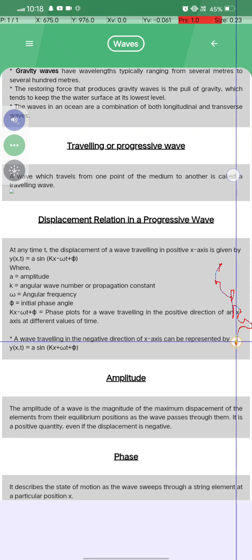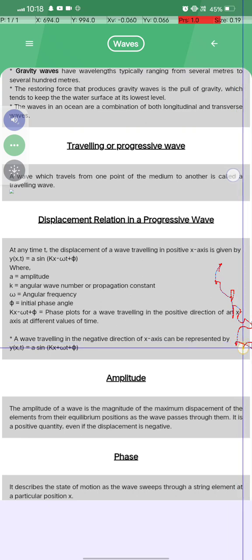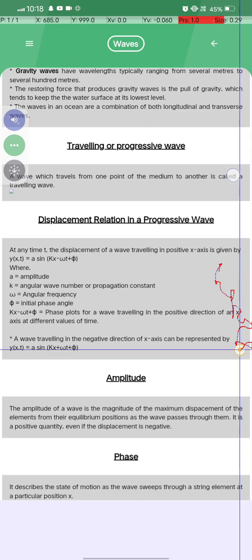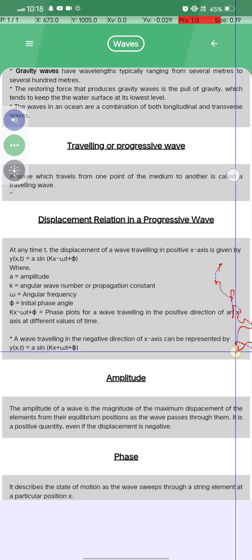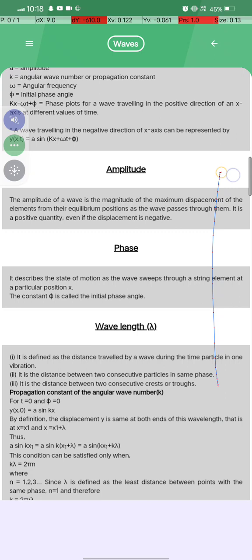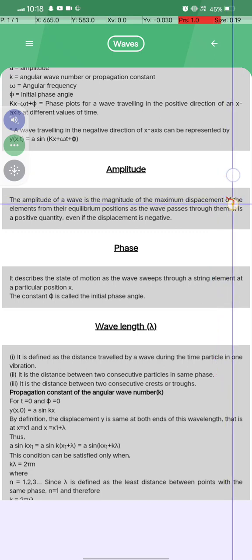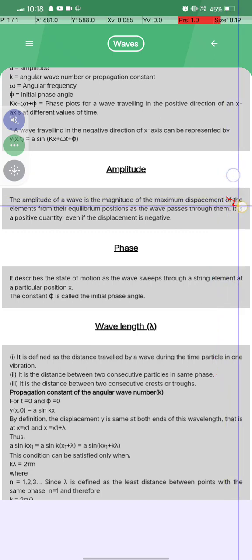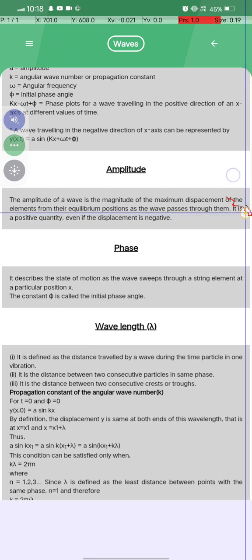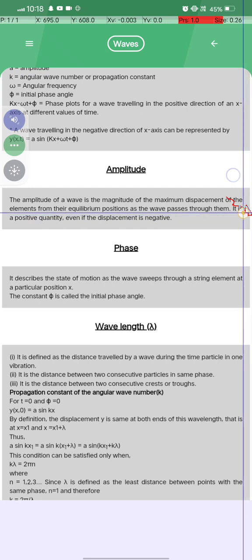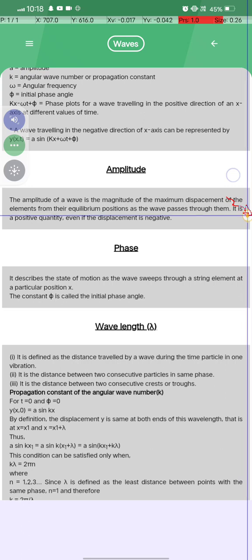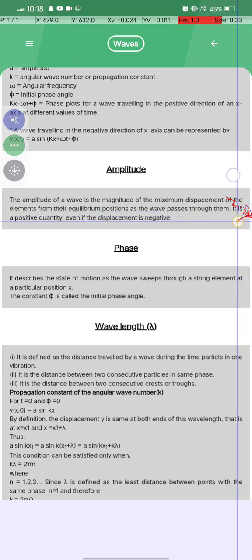A wave traveling in the negative direction of the x-axis can be represented by y(x,t) = A sin(kx + ωt + φ). एम्पलीट्यूड क्या होता है? Amplitude of a wave is the magnitude of the maximum displacement of the elements from their equilibrium position as the wave passes through them, and it is a positive quantity even if the displacement is negative.